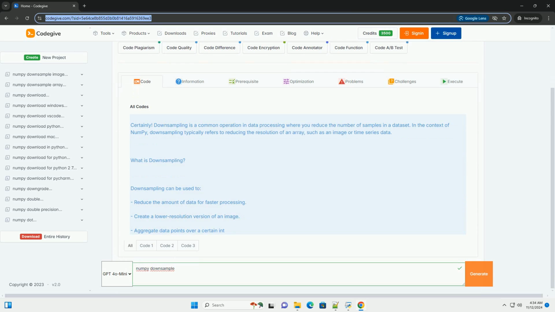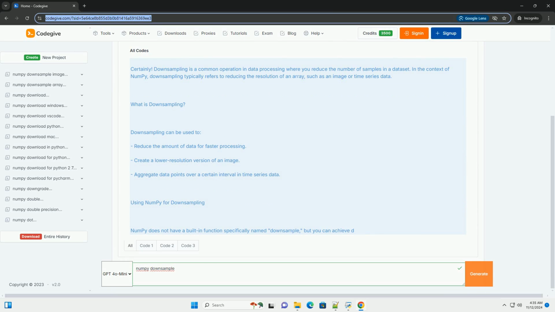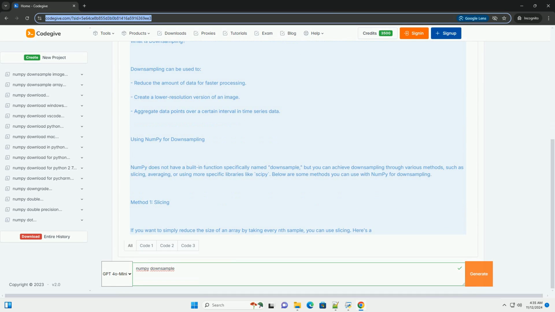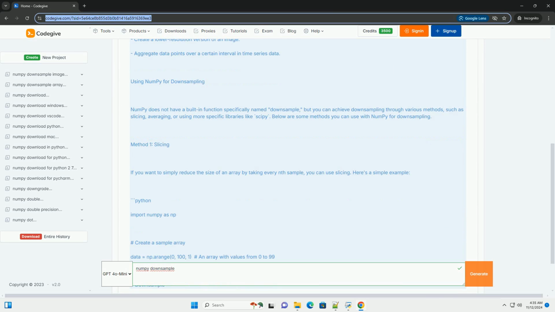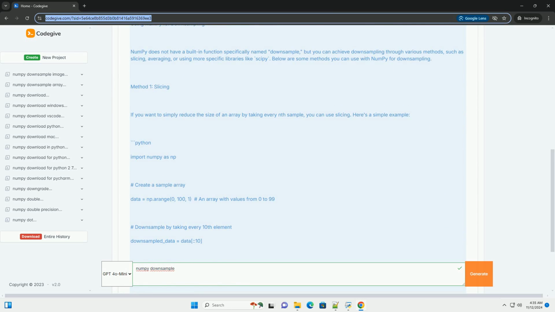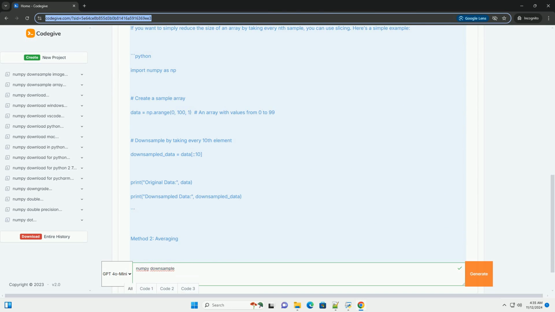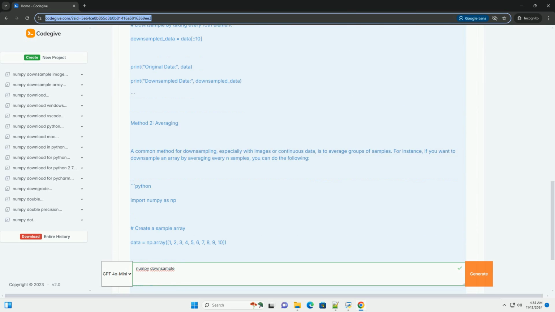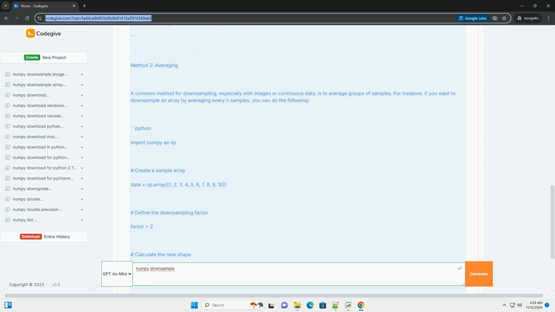Certainly. Downsampling is a common operation in data processing where you reduce the number of samples in a dataset. In the context of numpy, downsampling typically refers to reducing the resolution of an array, such as an image or time series data. What is downsampling?